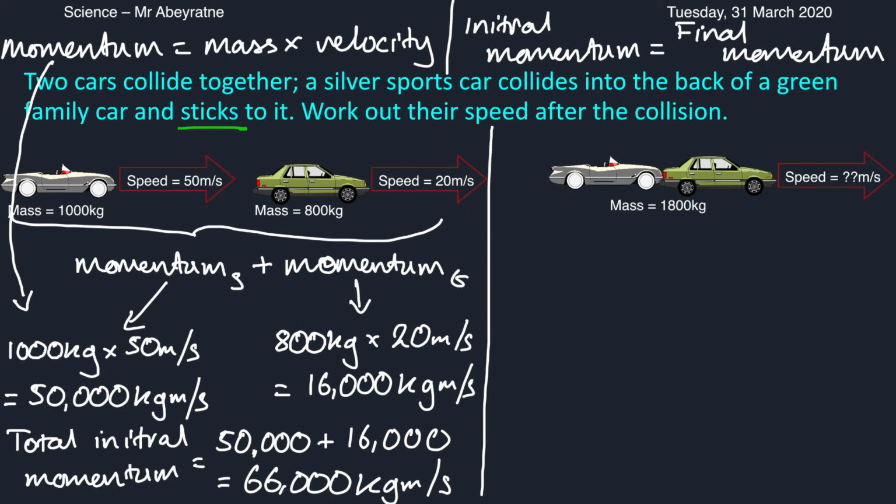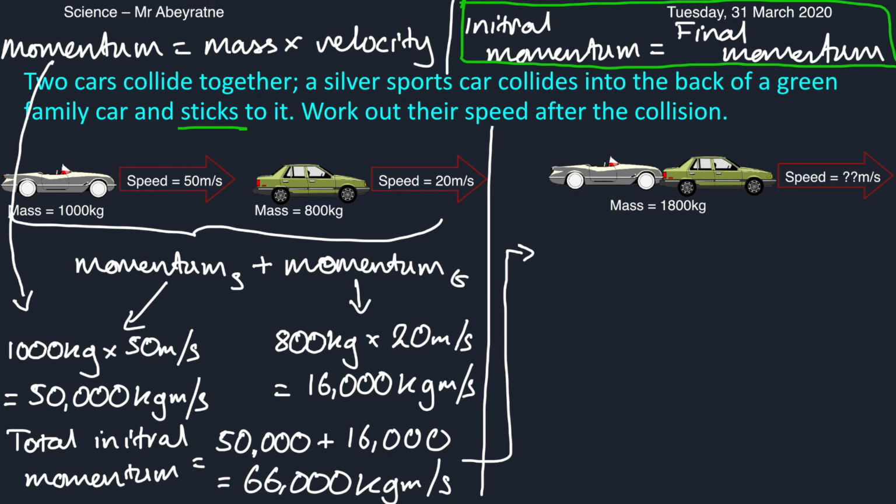Now, according to the law of conservation of momentum, our initial momentum before the collision is equal to our final momentum after the collision. Based on that, we know that the momentum of these two cars together after they collide is equal to 66,000 kilogram meters per second, because momentum is the same. Remember, initial momentum is equal to final momentum.